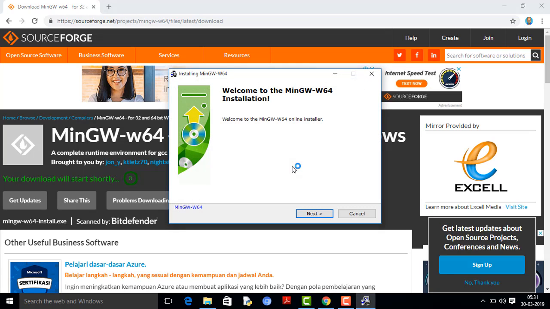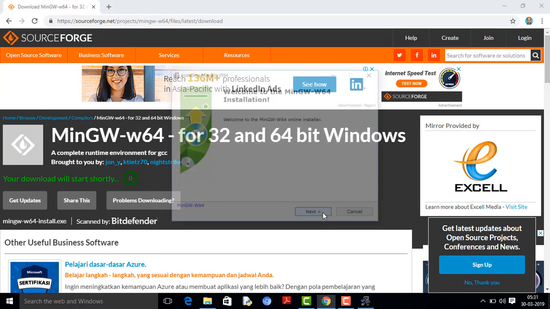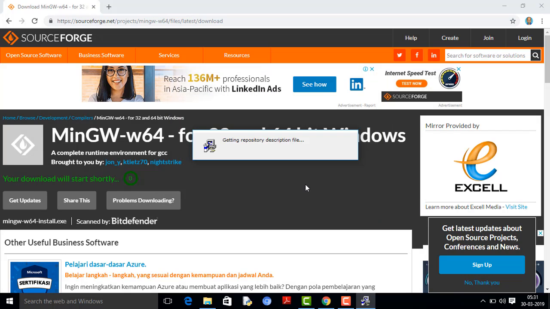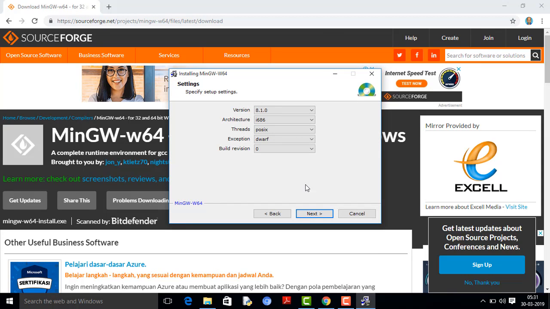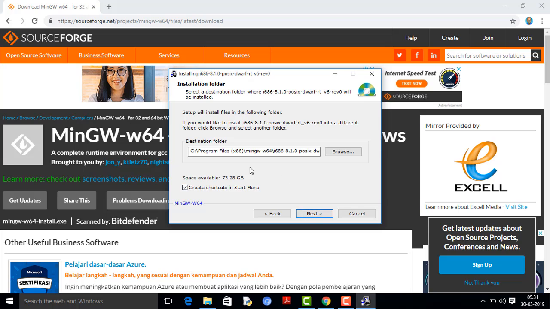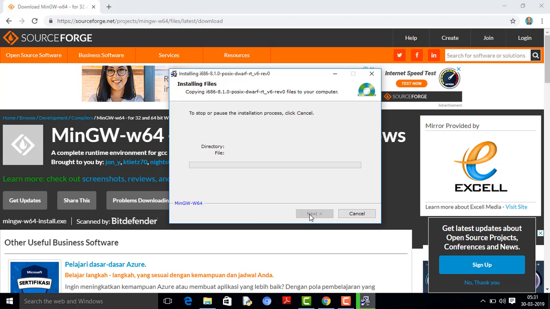It will take some time to install. Click next. This is the location where the file will be installed. Click next. It will take some time.